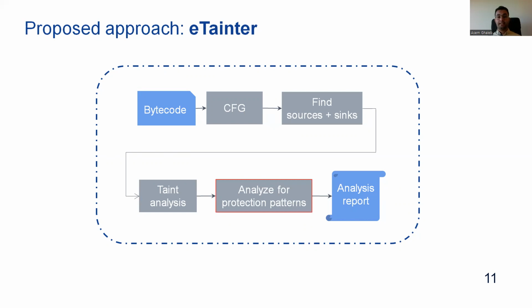In some cases, developers may write code patterns to protect the existing vulnerabilities from being exploited by attackers. For our approach to optimize for high precision, it actually analyzes for such protection patterns. Finally, the approach will report the found vulnerabilities, in addition to the statements or the functions that can be used by attackers to exploit such vulnerabilities.